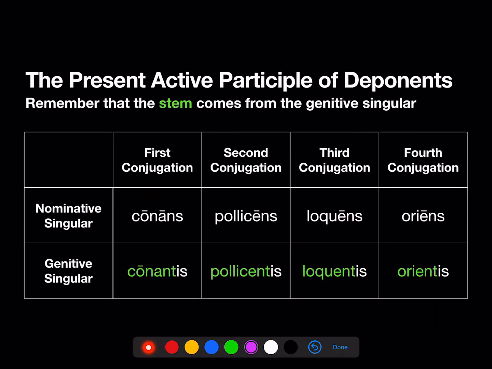So first, let's look at the present active participle of deponent verbs. And this is one of the active forms that deponents actually do have. So conans, pollicens, loquens, oriens looks just like the present active participles of non-deponent verbs. I mean, really, the surprising thing is that deponents have present active participles. And remember, the stem for all the other cases comes from the genitive singular, conantis, pollicentis, loquentis, orientis. That's the stem. Take off that final -is genitive ending.